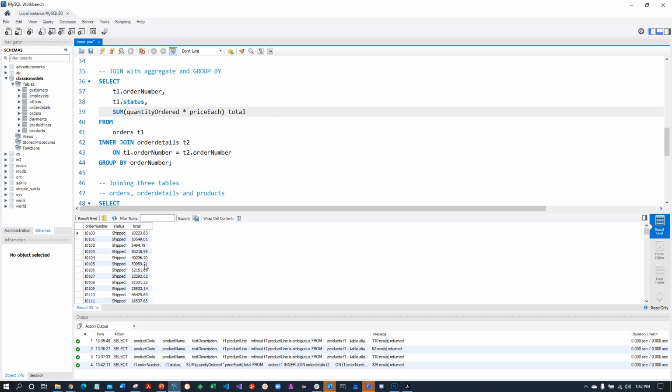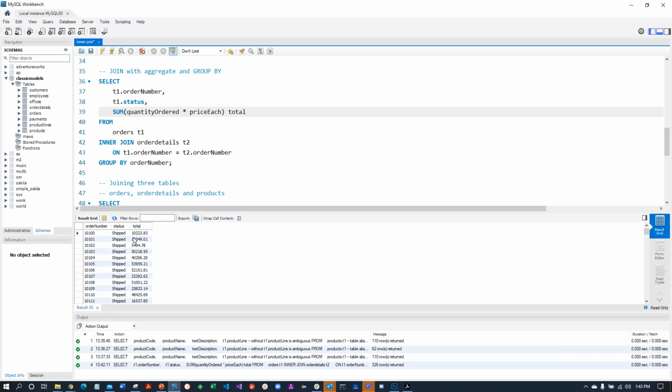Right now, you have a sum that doesn't equal the individual pieces. So you just maintain the individual pieces, and then you sum it up. Good table design, and here we can show how to pull that information together. We have the order number coming from the order table. The status is also coming from the order table, T1, alias here. But the order details has quantity ordered and price each, and that's where the aggregate is coming up here.